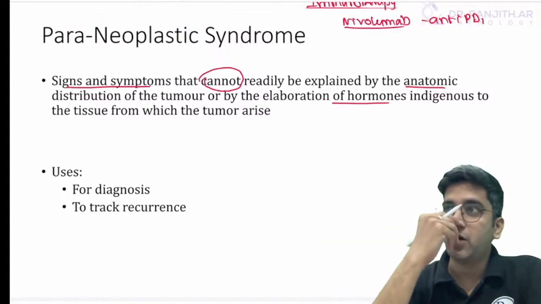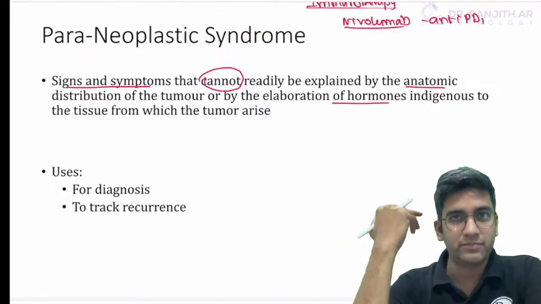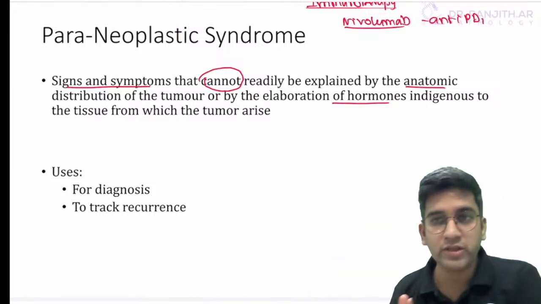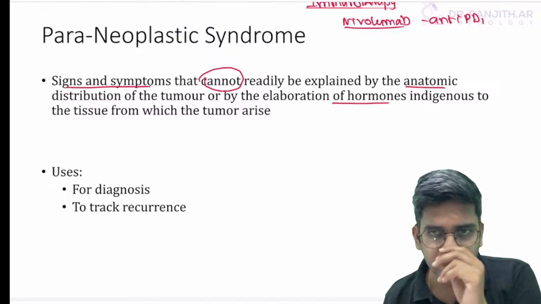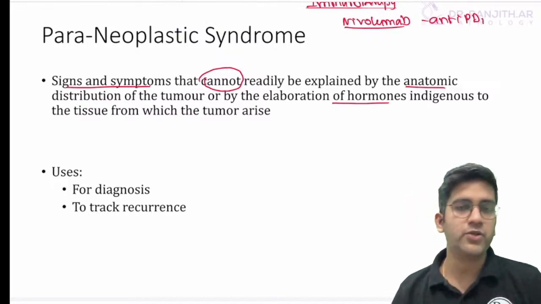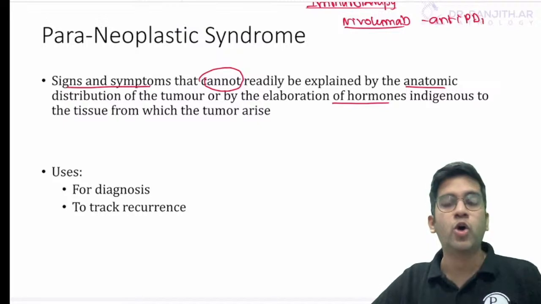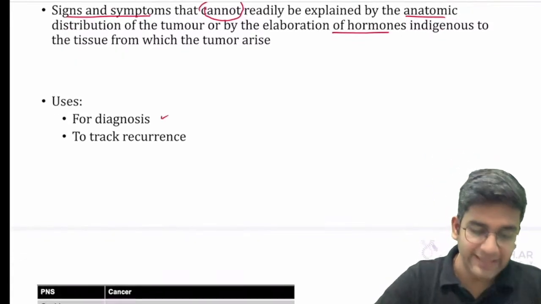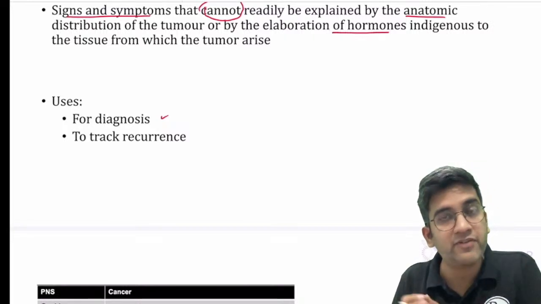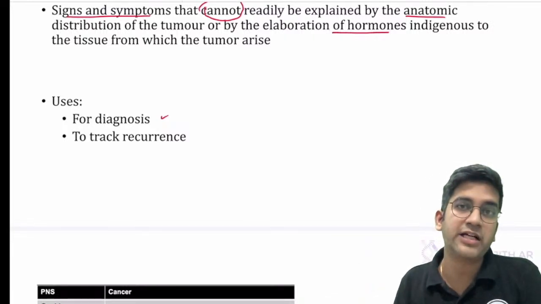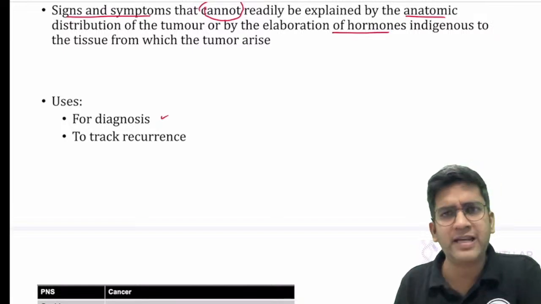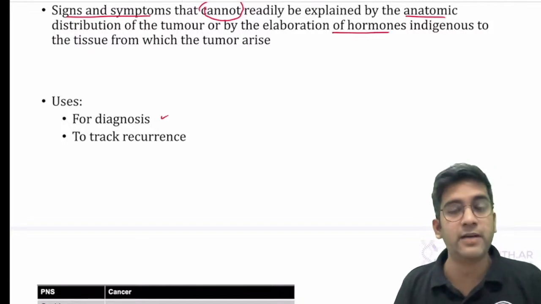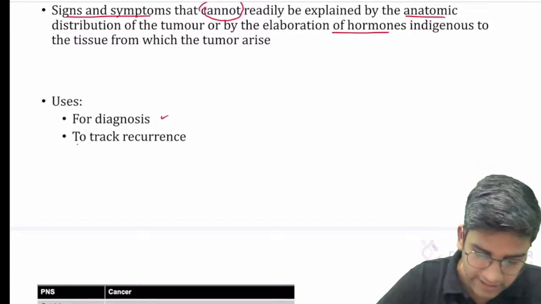I have a tumor in the pituitary. It can compress the optic chiasm. It's a symptom. That is not paraneoplastic, right? So if I'm not able to explain based on the, it's immune evasion. That's the other name of that, Samantha. Fine, yeah, you're right. If I'm not able to explain based on the anatomy or the hormones they elaborate, I call them paraneoplastic. What are the uses? It can help in the diagnosis. Sometimes hypercalcemia will be the way by which your squamous cell carcinoma of lung presents. There are many times your myasthenia gravis might be a way by which thymoma presents, right? There are many examples for diagnosis, and to track recurrence.